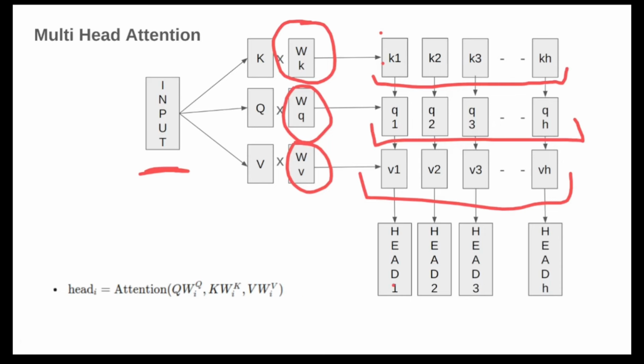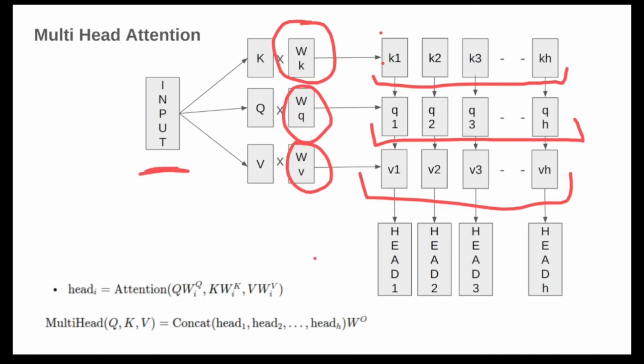You can see here. Okay. And once we have calculated the attention score for all the heads, we concatenate them and we can produce a final output, the final multi-head attention score. Okay. So why do we go through this process? Well, the answer is each head is a multi-head attention.